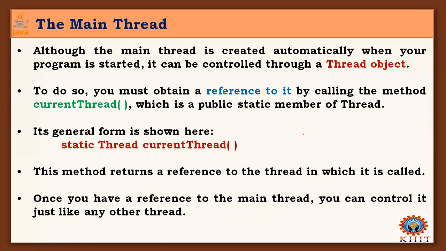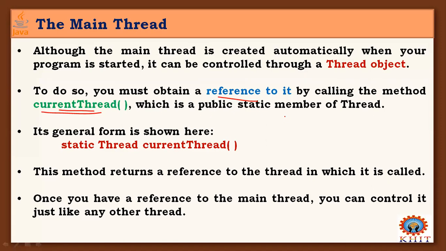In the same way, we create thread objects, and we must obtain a reference to it by calling the method currentThread. The same way here also, for this main thread, you can get the reference of the main thread by calling the method currentThread, right?